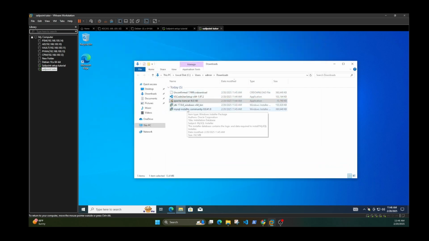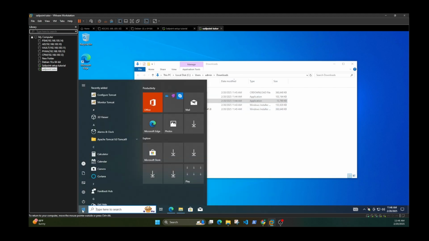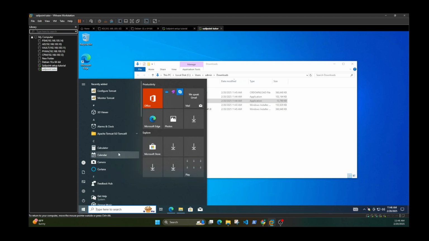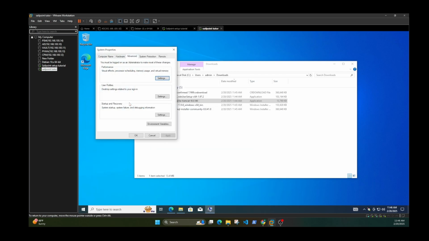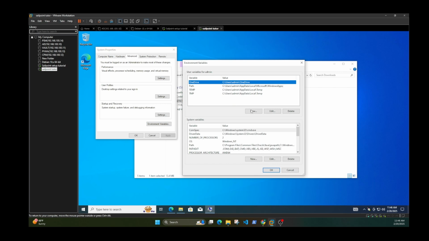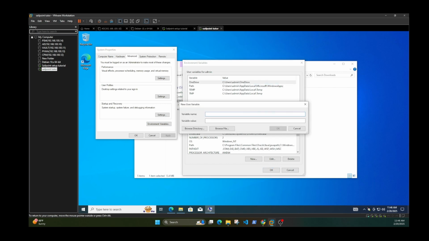Next, I'm going to, actually, I'm just gonna do the environment variables first. So make sure you select the system one and not just for the account. You're gonna create new, and you wanna put JAVA_HOME, and then the path.